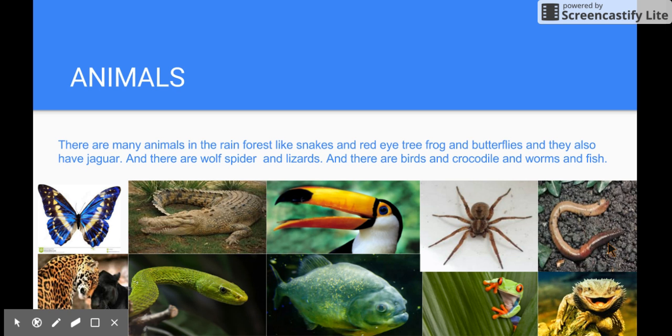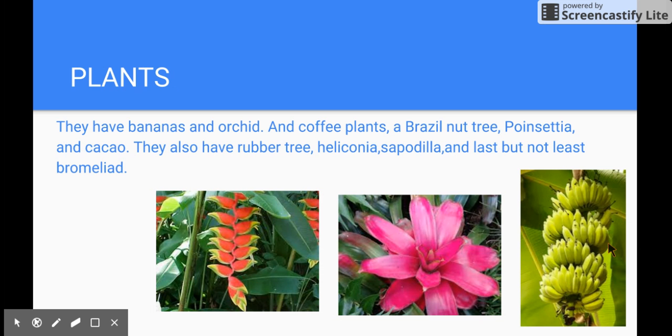Animals. There are many animals in the rainforest like snakes, red-eyed tree frogs, and butterflies, and also jaguars. And there are wolf spiders, lizards, and there are birds and crocodiles and worms and fish.